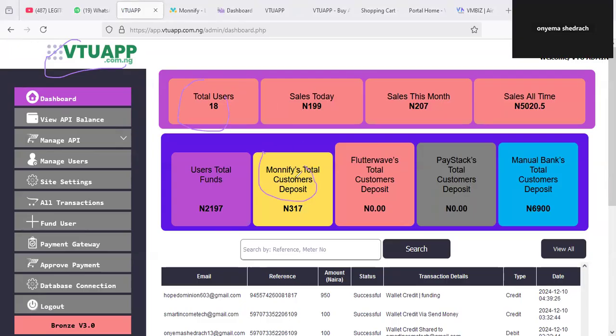You can see here that the modified total customer deposit is this. I'm just telling you how the application looks. These are the payment gateways supported. So you shouldn't be saying that these people are just writing something on paper. No, we are not.